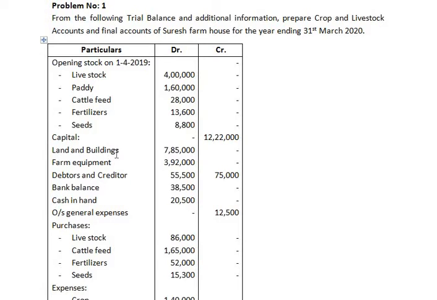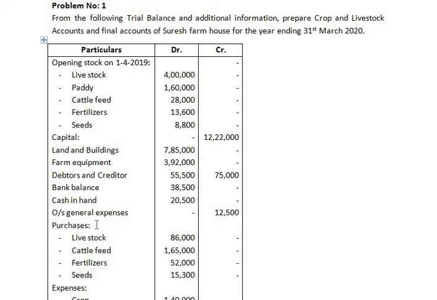Land and building, it is an asset. Farm equipment is an asset. Debtor is an asset. Creditor is a liability. Bank balance, it is an asset. Cash in hand, it is an asset. Outstanding general expenses, this is a liability.